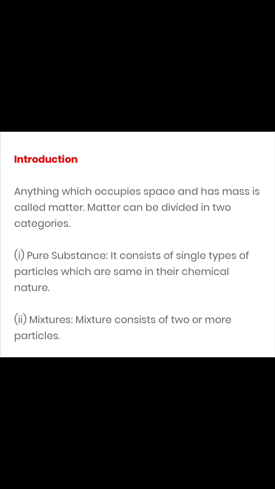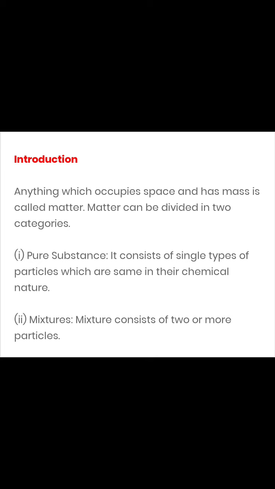Number 2, we have mixtures. Mixtures consist of two or more than two kinds of particles. Here you can take an example of a mixture. Let's say you have sand and sugar mixed with each other. If you see the composition, the constituents, this mixture is going to be made up of sand particles and sugar particles. So this is not a pure substance. This is an impure substance, or in other words, we may say it's a mixture.